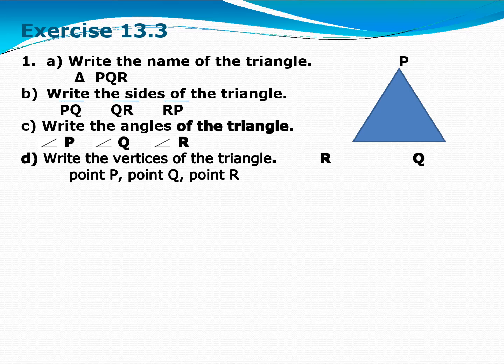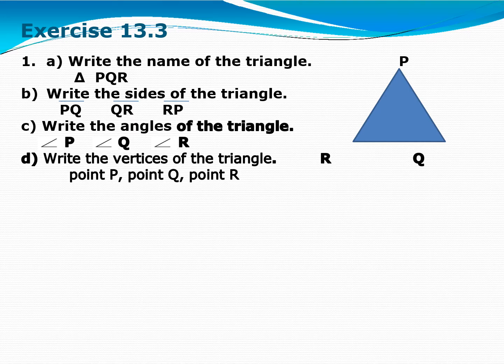Exercise 13.3, Question 1. Figure is given here, PQR. The first question is, write the name of the triangle. So, the name of the triangle is triangle PQR. B part, write the sides of the triangle.